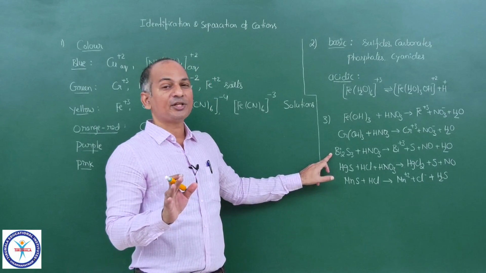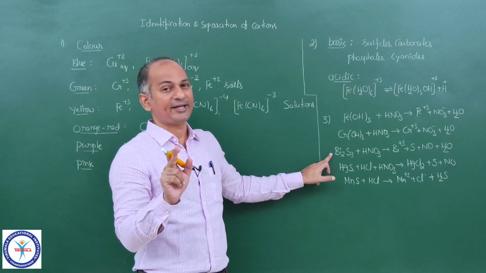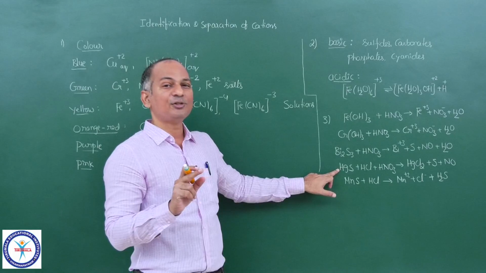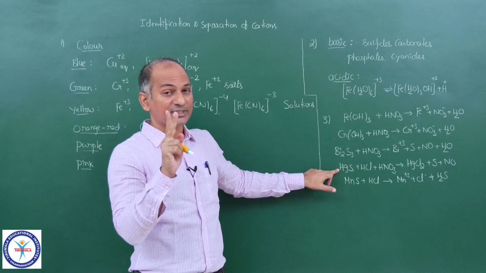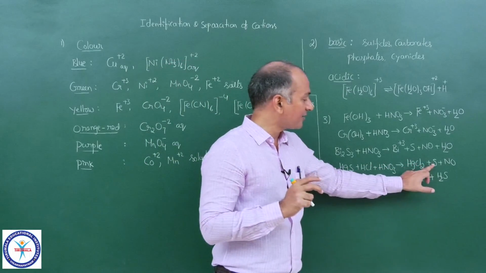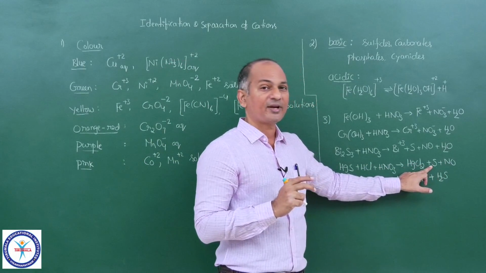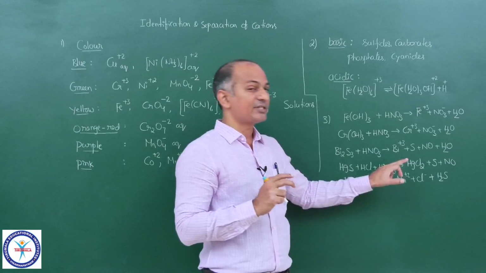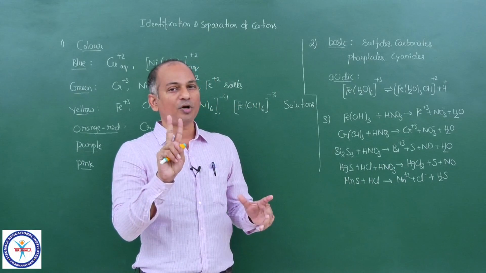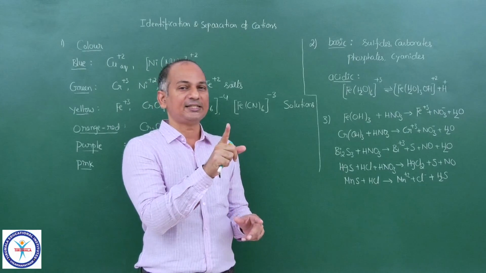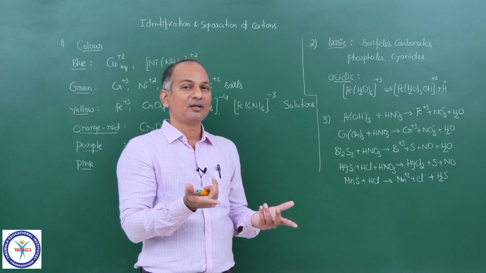Bi2S3 is soluble in HNO3 mainly because of redox reaction. And HgS is soluble in aqua regia because of two driving forces. One driving force is redox, sulfur and nitric oxide. Another driving force is formation of undissociated HgCl2. That means two covalent bonds are formed for each HgCl2.